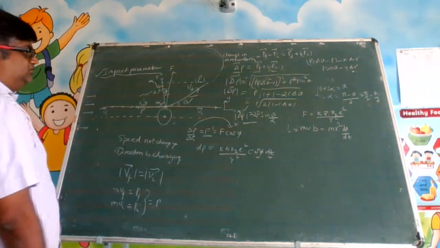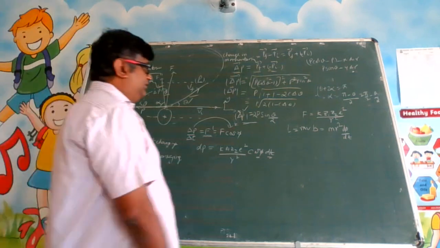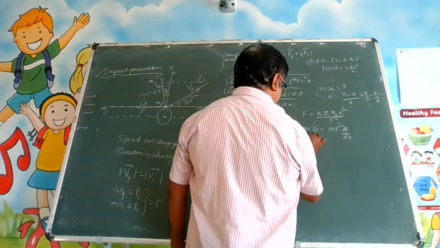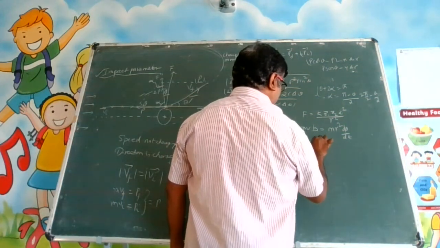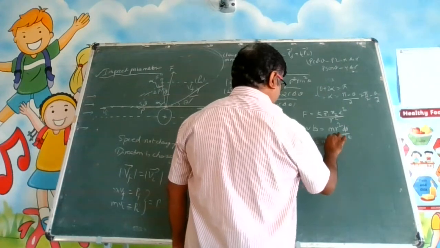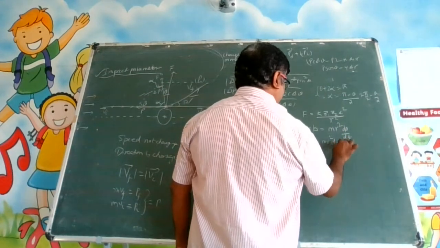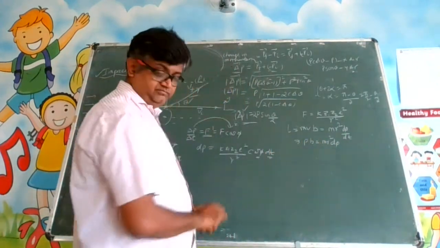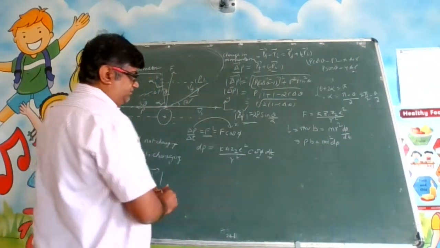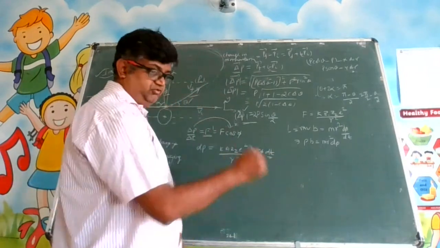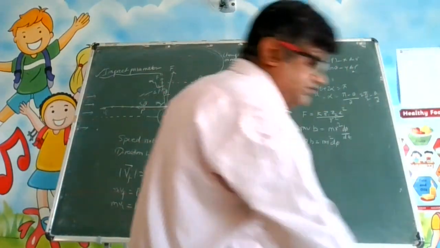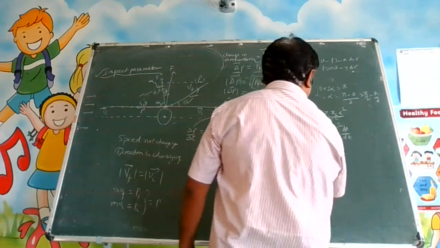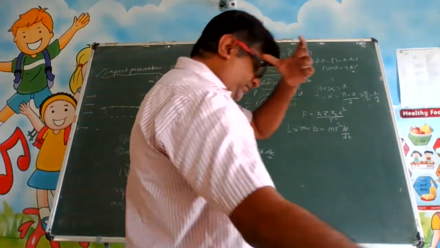So when you equate this to this, we will write it as P into b is equal to m r square d phi by dt. We will bring dt to the other side. In the expression we are trying to find the value of dt, so let us calculate the value of dt from this expression, introducing our momentum value.